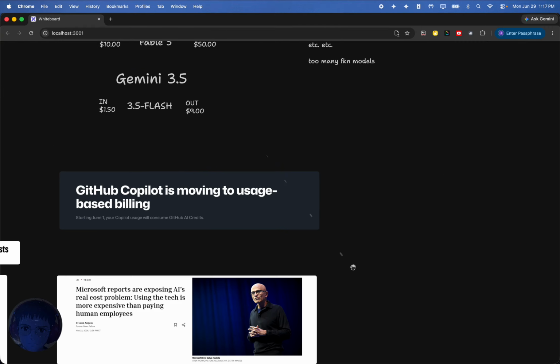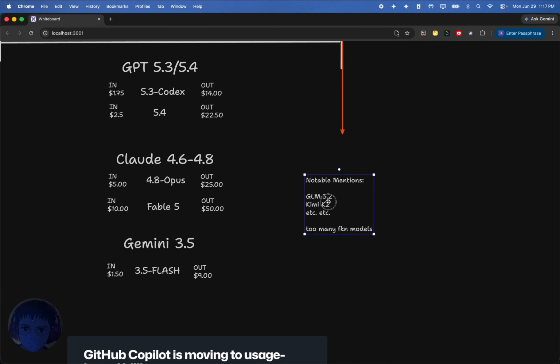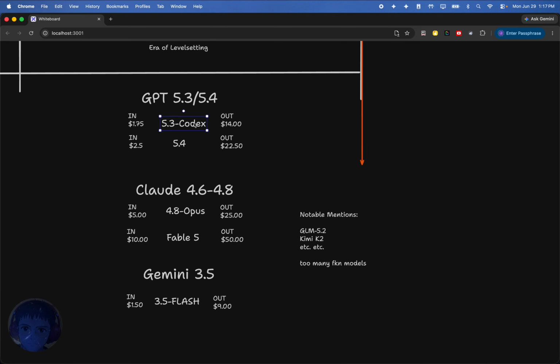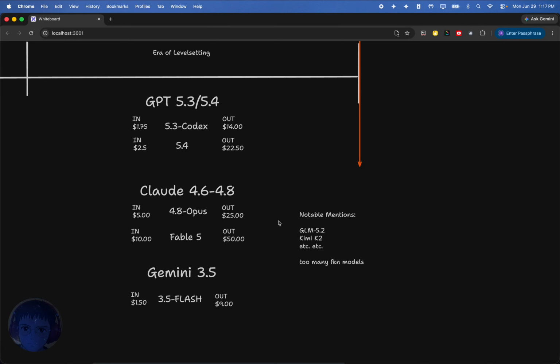Now, there are some notable mentions that I didn't mention here. We do have some more recent releases, GLM 5.2. There's too many goddamn models, dude. I couldn't list all of them out here. In my opinion, GLM 5.2 doesn't do anything that impressive. I think the main impressive part is that it's cheap, but it's not cheap enough to make me just drop GPT models, personally. So I didn't include that here.